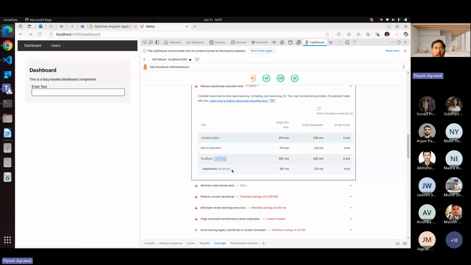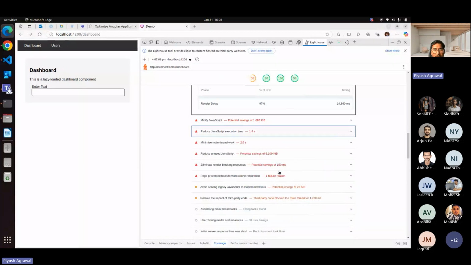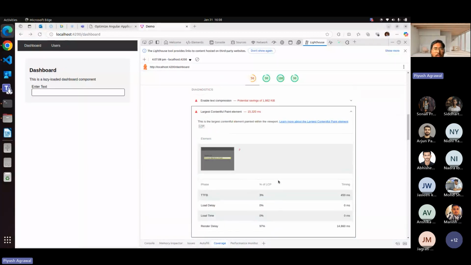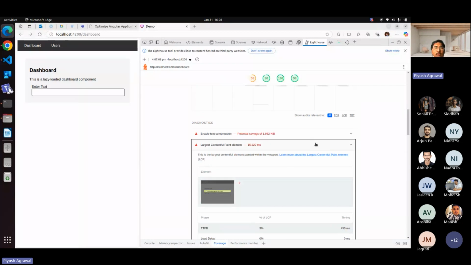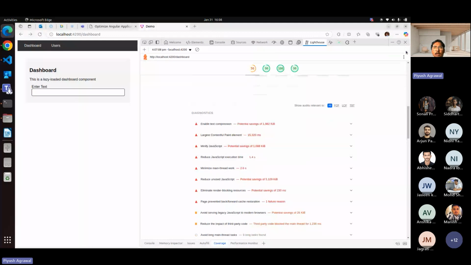We are not doing anything, which is good for us. It's loading only the dashboard file on requirement. But if we are using some libraries, they will come inside this reduced JavaScript execution time. Here we can look into all the points where we are lagging and how we can improve.